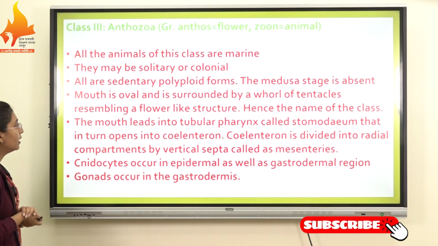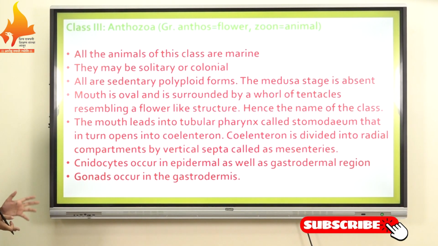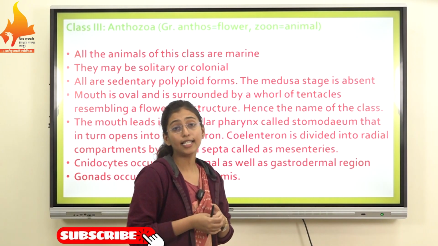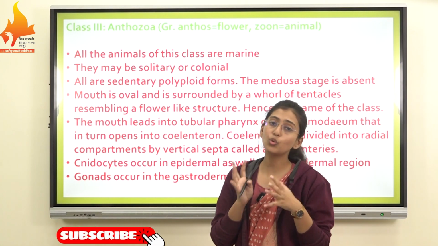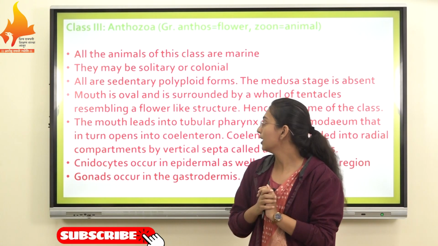All are sedentary polypoid forms. The animals of this class are sedentary in nature, meaning they do not move from one place to another.